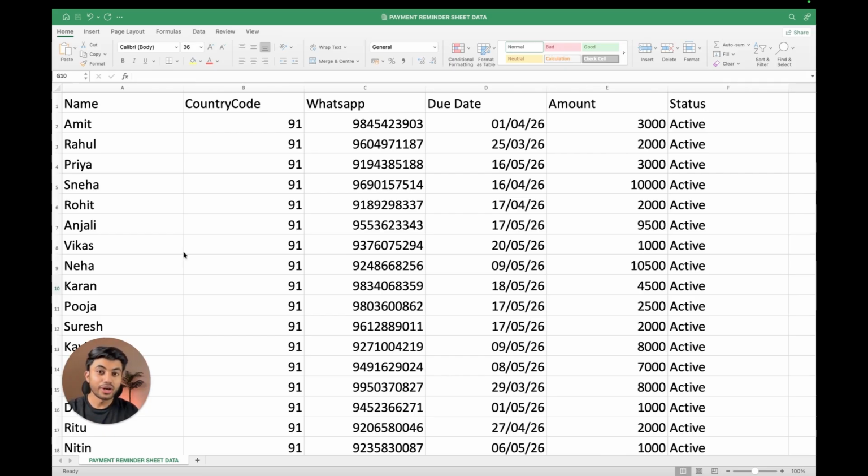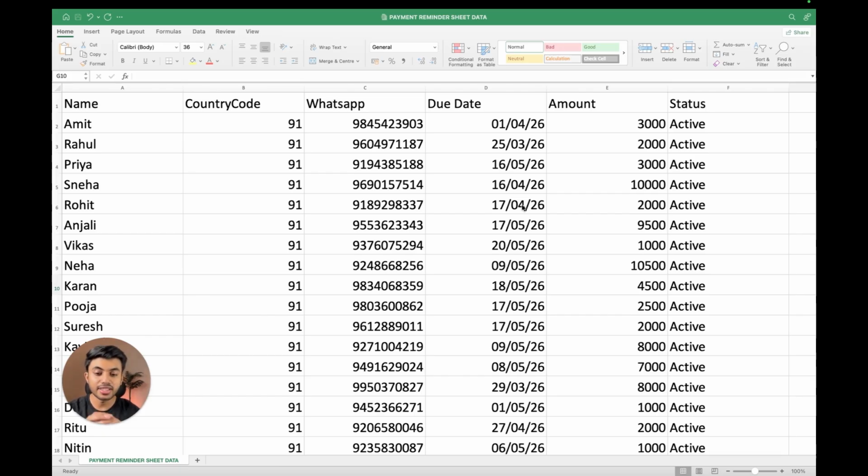But this is not a one-time reminder. Once you set this up, it will automatically run again and again based on your defined schedule, whether it's every month, every year, or any custom timing you choose. So you don't have to do anything manually. This is especially important in businesses like insurance, gym, coaching, where missing even a single reminder can directly lead to lost revenue. Now imagine handling all of this manually for hundreds of customers.